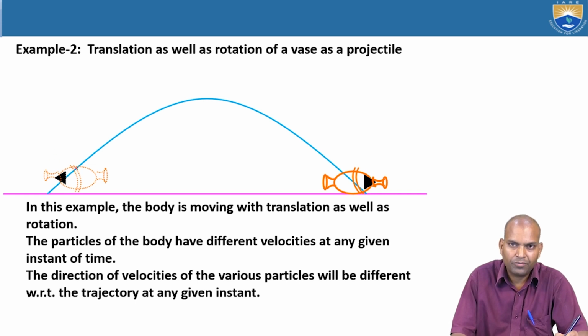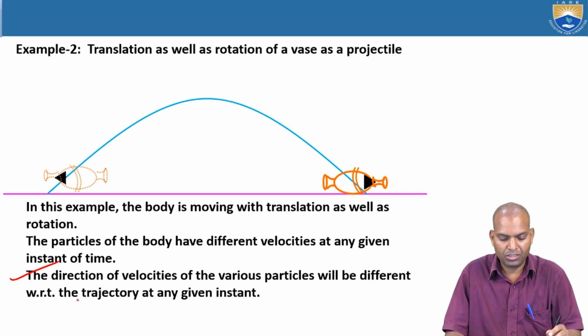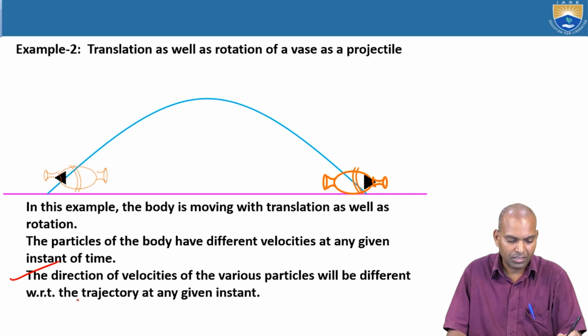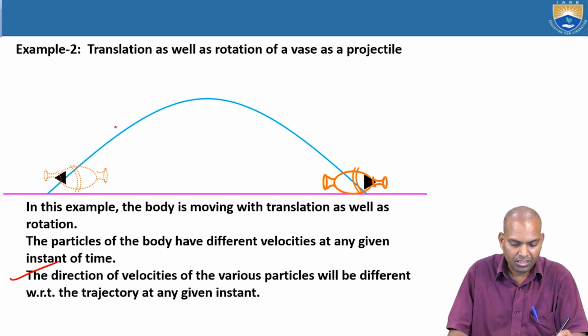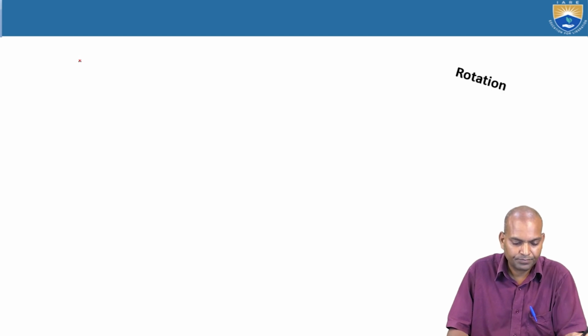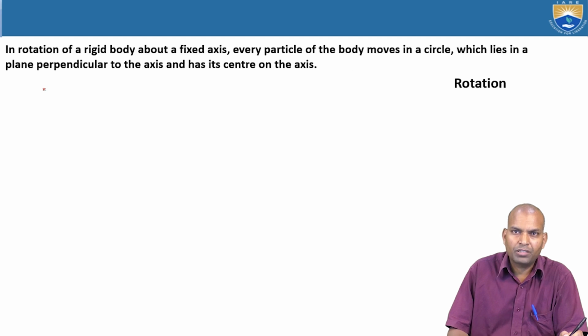One more thing is that the direction of the velocities of the various particles will be different with respect to the trajectory at any given instant. It is not the same in this case. Now coming to the second motion, that is rotation. What is the meaning of rotation?